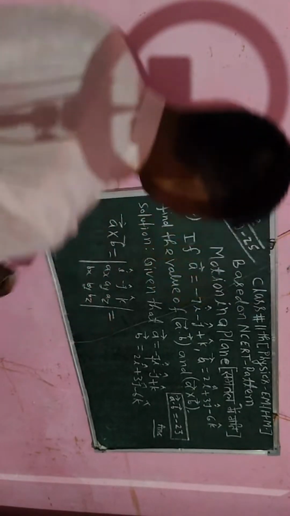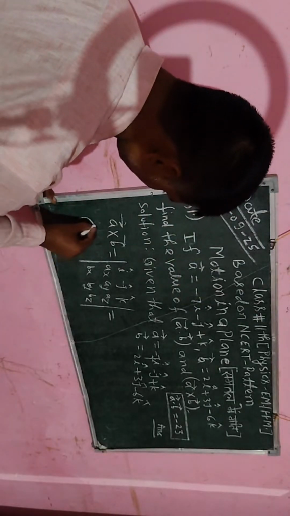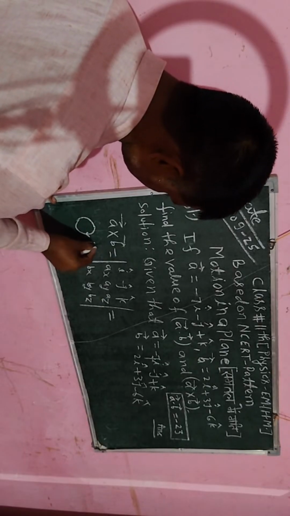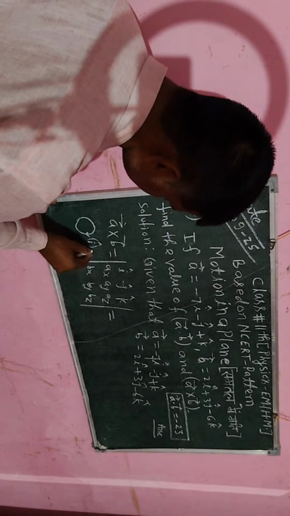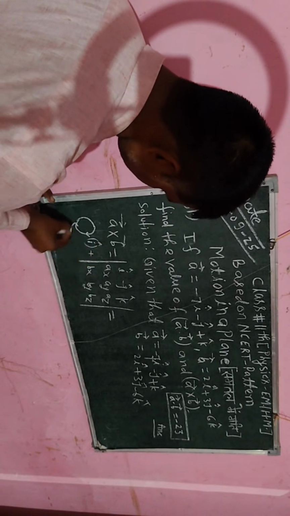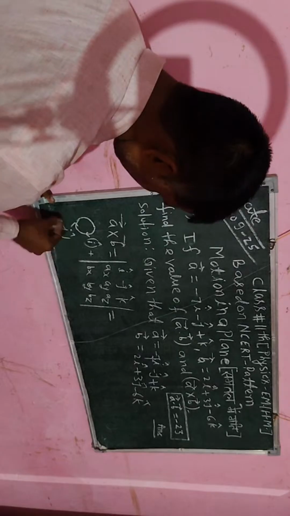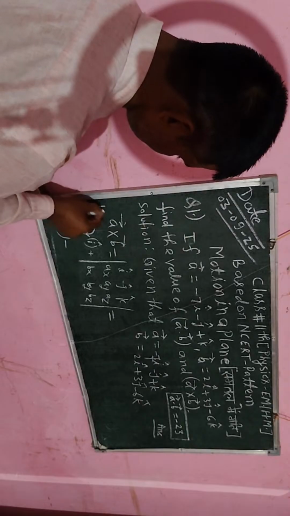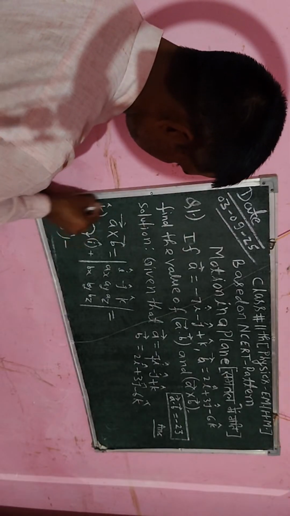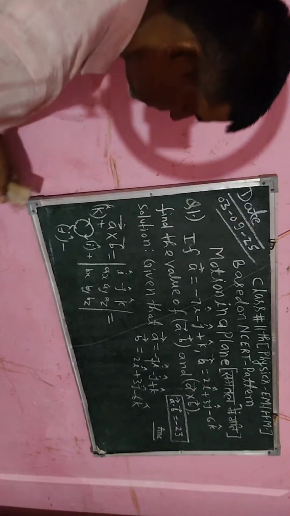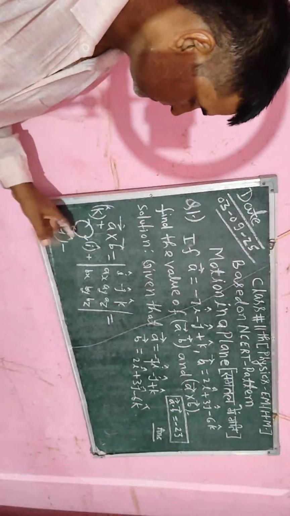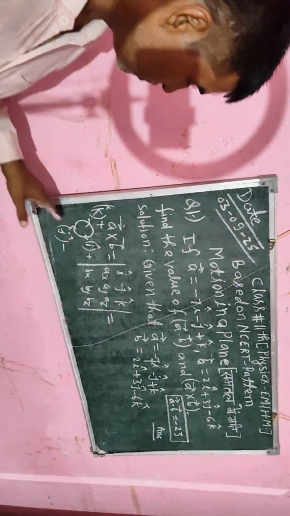Okay, so I will extend it. Here I am going to explain this concept. Here I will move in the clockwise direction. So I will consider I cap and its sign will be positive. But here I will take another vector j cap and its sign I will take minus, and the next vector I will take is k and its sign will be plus. So i will be plus, j will be minus, and k will be plus. Okay, this movement I will follow, and after following I will explain this determinant.